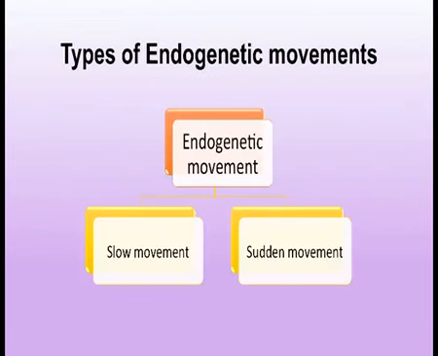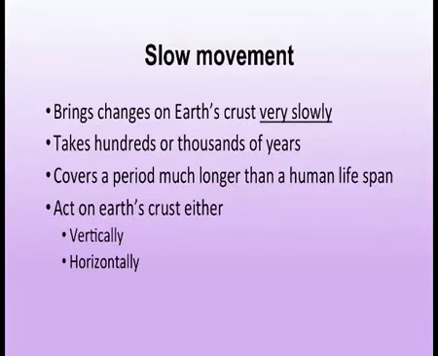Now what are the types of endogenetic forces? There are two main types: one is slow movement and another is sudden movement. As the name suggests, slow movements act very slowly and sudden movements act very fast. Slow movement brings changes on the Earth's crust very slowly. It takes hundreds of thousands of years to act, covering a much longer time span than a human lifespan. It acts on the Earth's surface either vertically or horizontally.